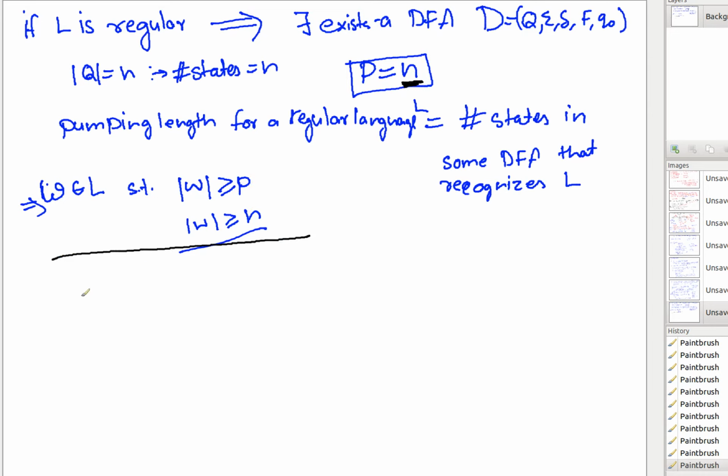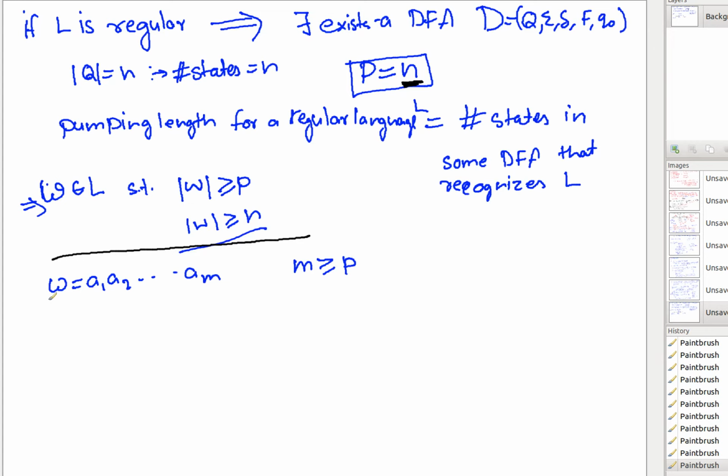Now, whenever you pick such a string, let's say that w is a1, a2 up to am, and you are saying that m is greater than or equal to p. What does it mean?